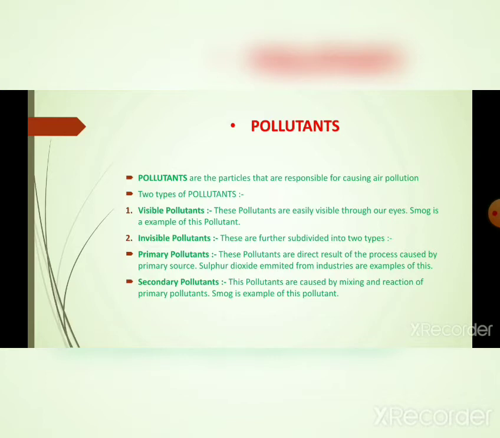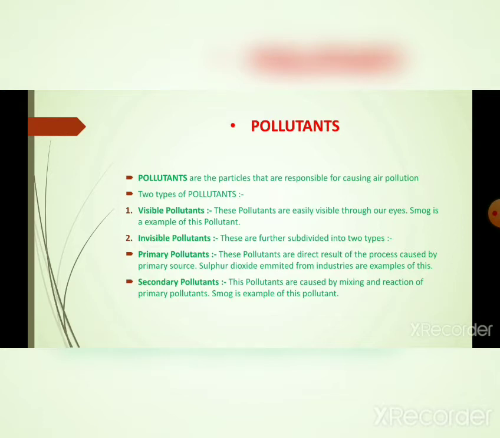The invisible pollutants include primary pollutants. These pollutants are the direct result of a process caused by the primary source. These pollutants are formed directly from a primary source. For example, household, industrial, mobility sources, and agricultural sources cause them directly.